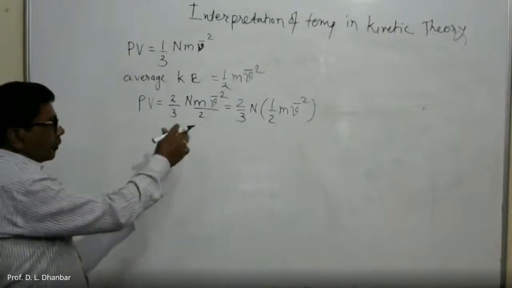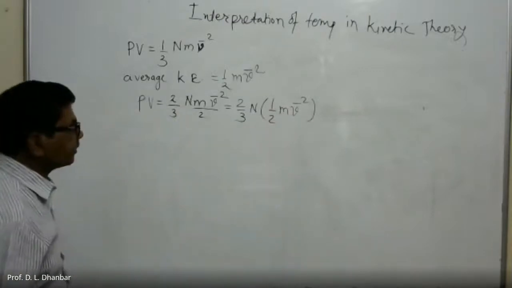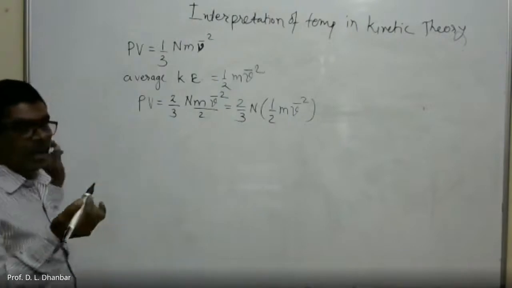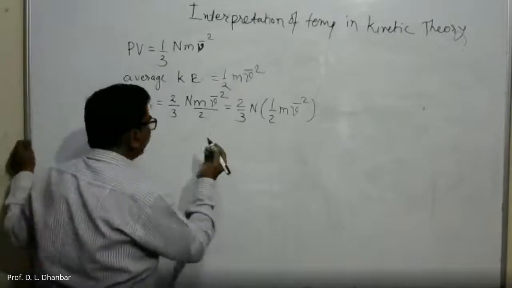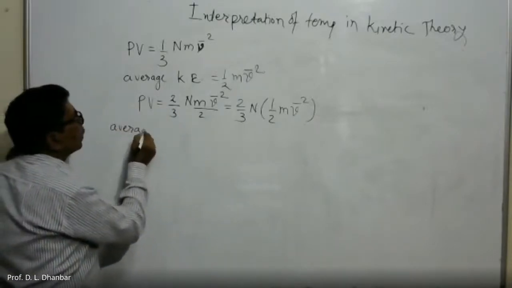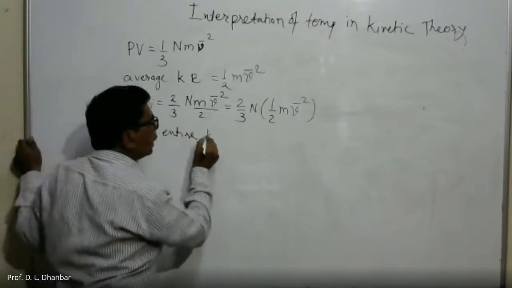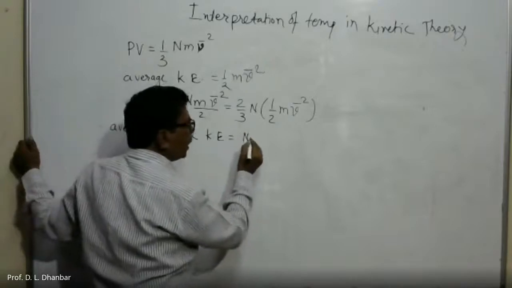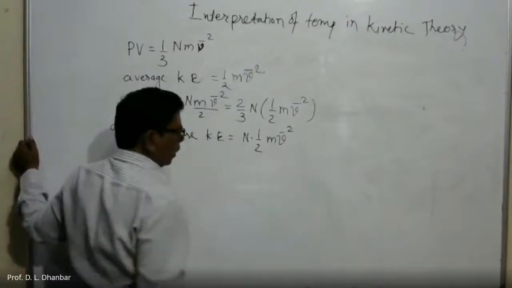Okay, so here this factor is the kinetic energy. As there are N number of molecules, the entire average kinetic energy is equal to N times 1 by 2 m v bar square.